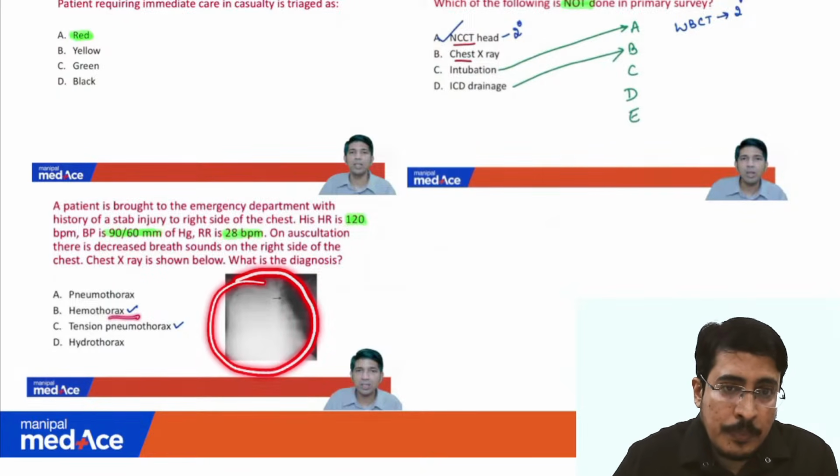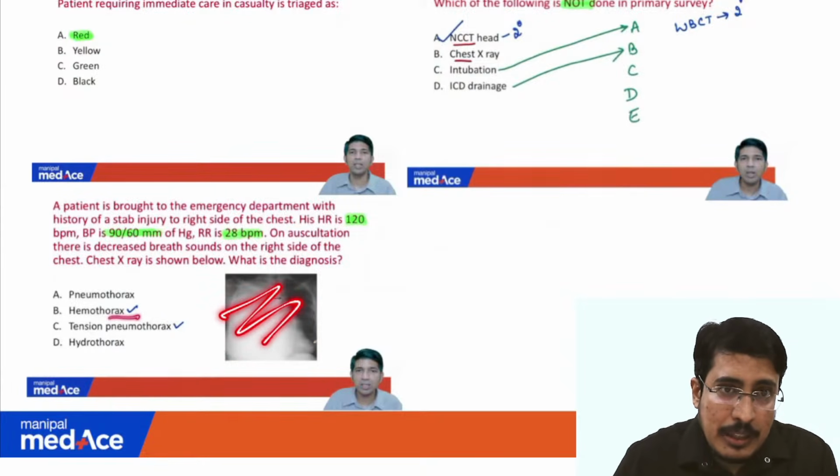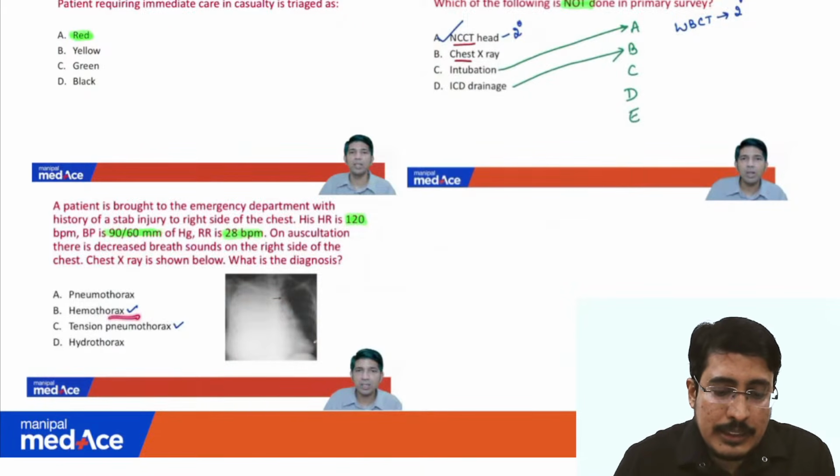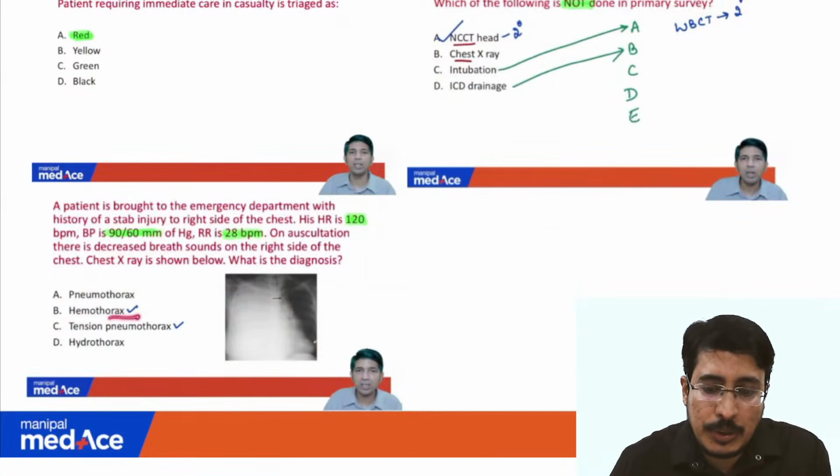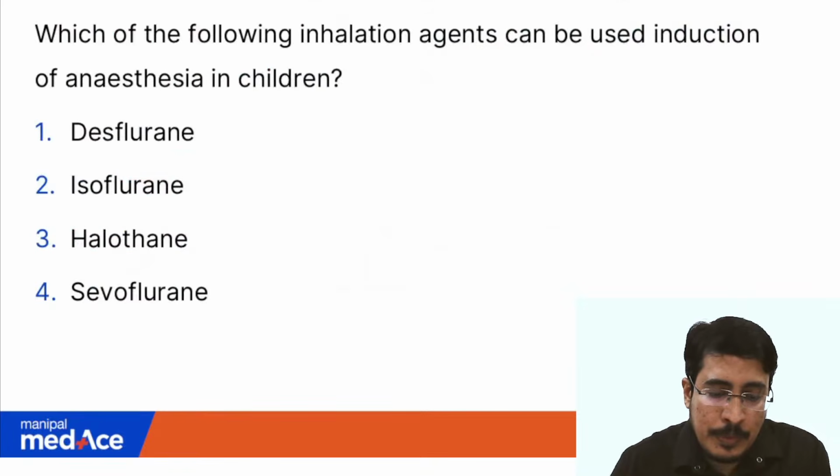So there was a whiteout lung with a mediastinal shift, and they were asking, what does this x-ray show? So this x-ray shows hemothorax. So we are not going to spend much time on these questions because these have been elaborately discussed by Dr. Nishant in his recent session 2 days back.